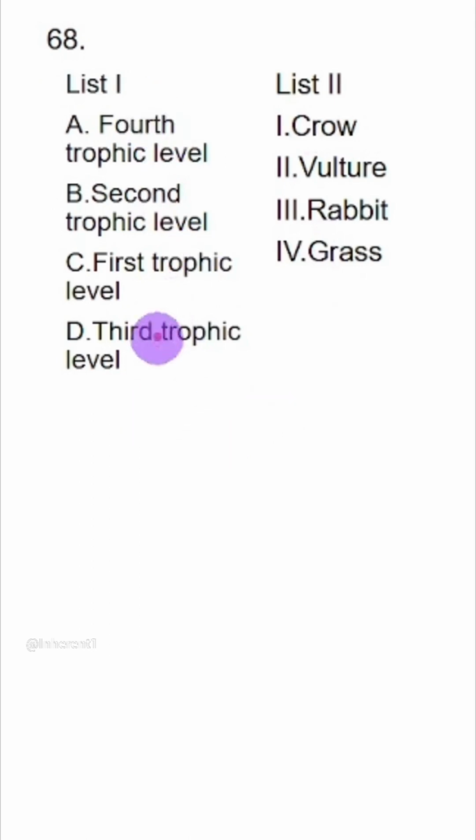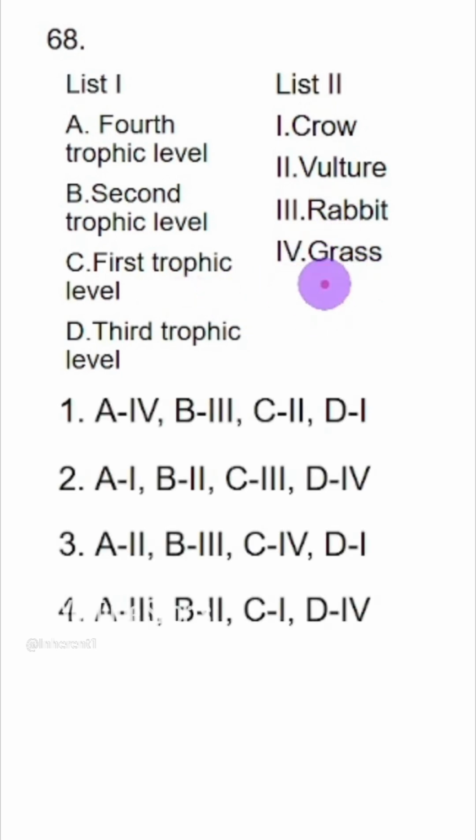Match question. Trophic level and the names of organisms. So grass will be the first one, C4. Option 3 is the only one with C4 combinations. This is the answer. So this food chain is grass, then rabbit, then crow, and finally vulture. So second trophic level will be rabbit, B3, then crow will be third, D1, yes, D1, and vulture will be fourth, A2.